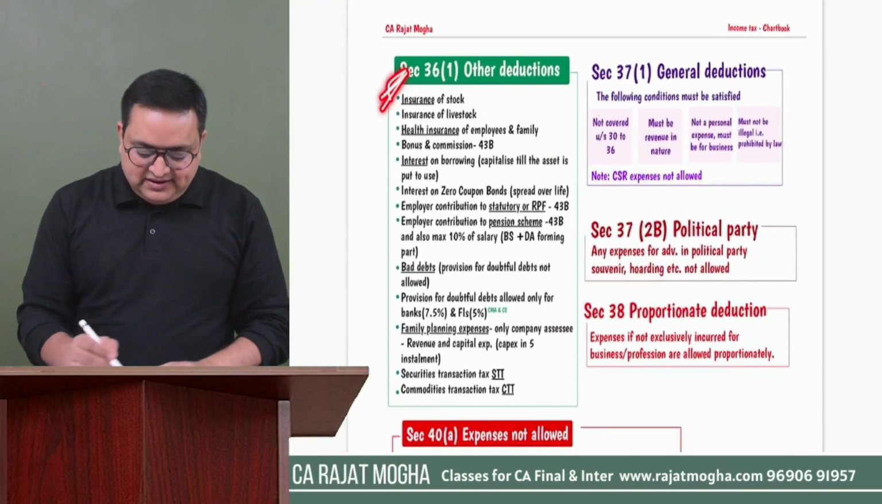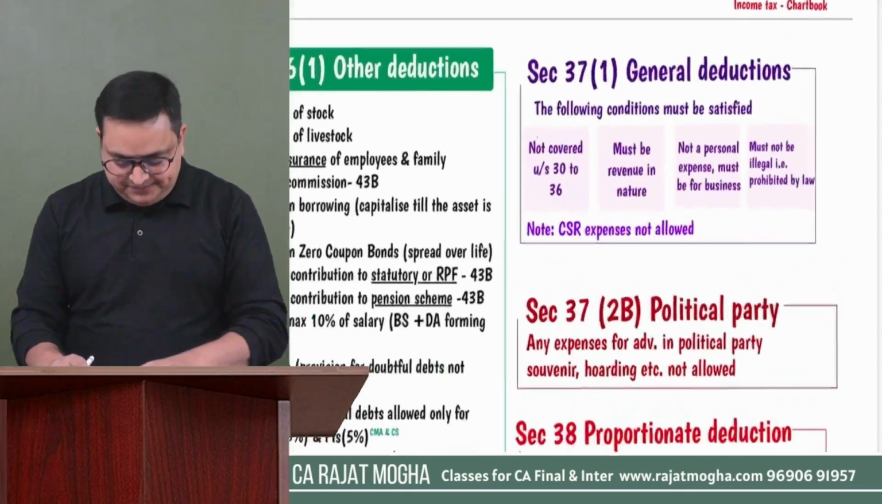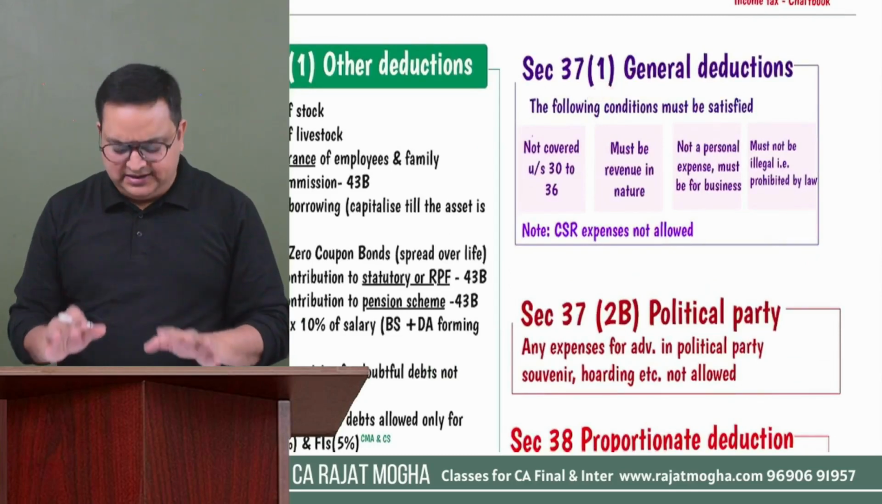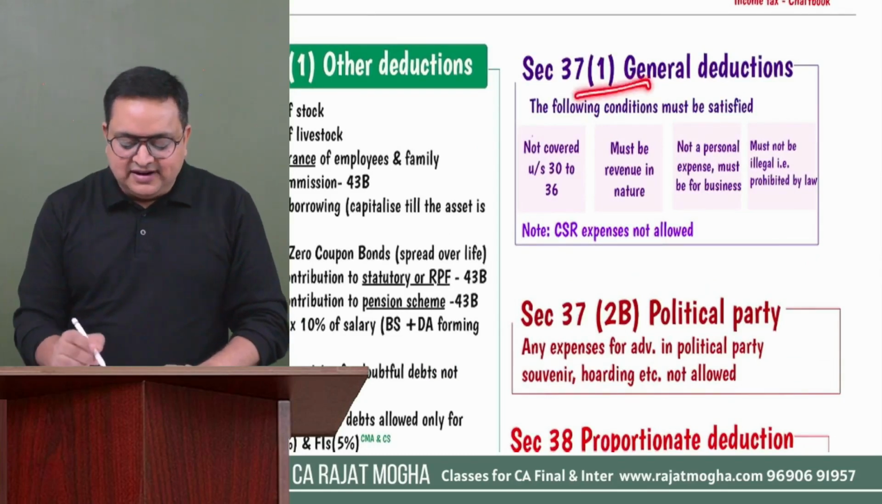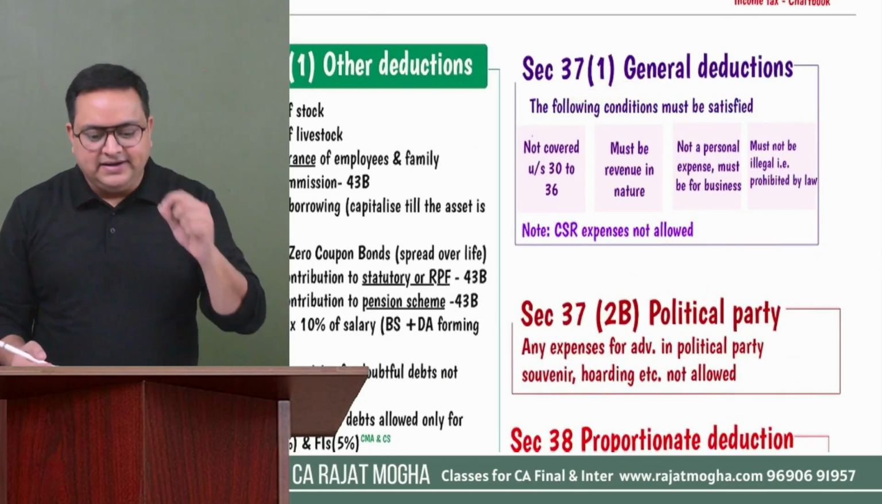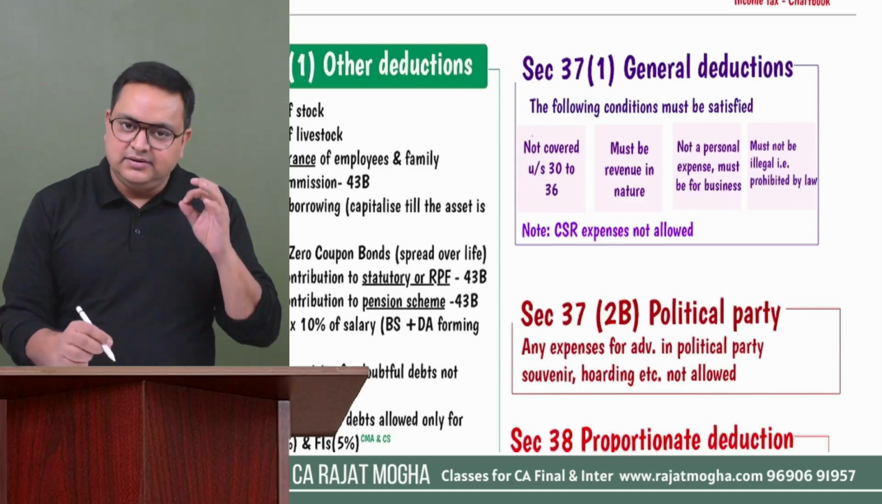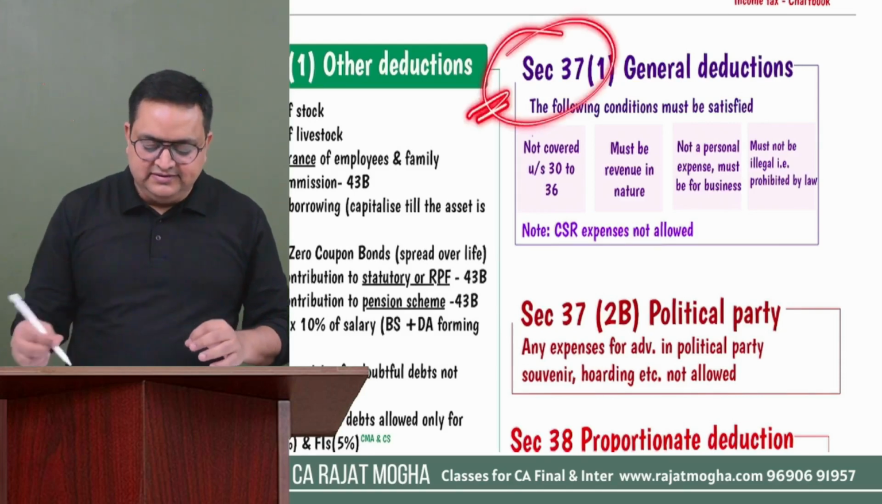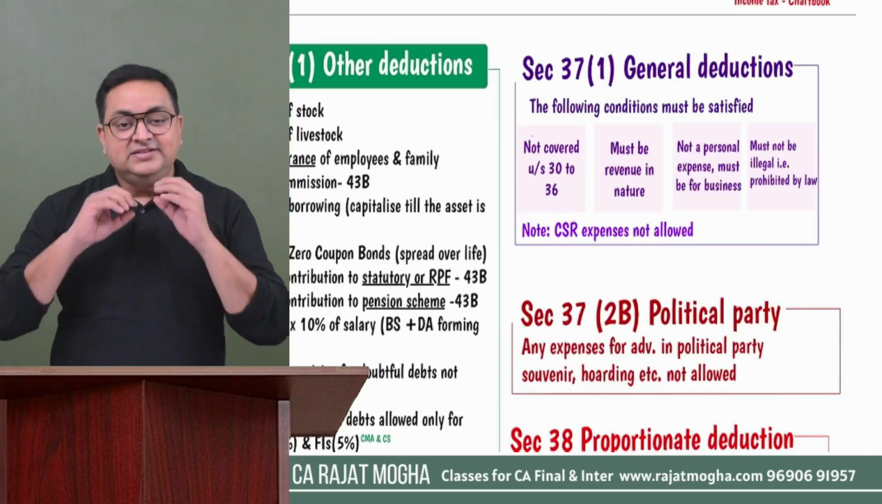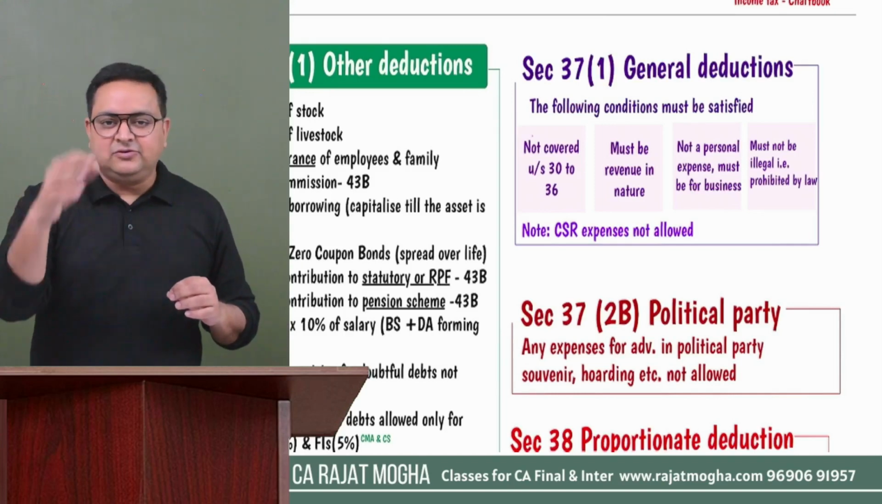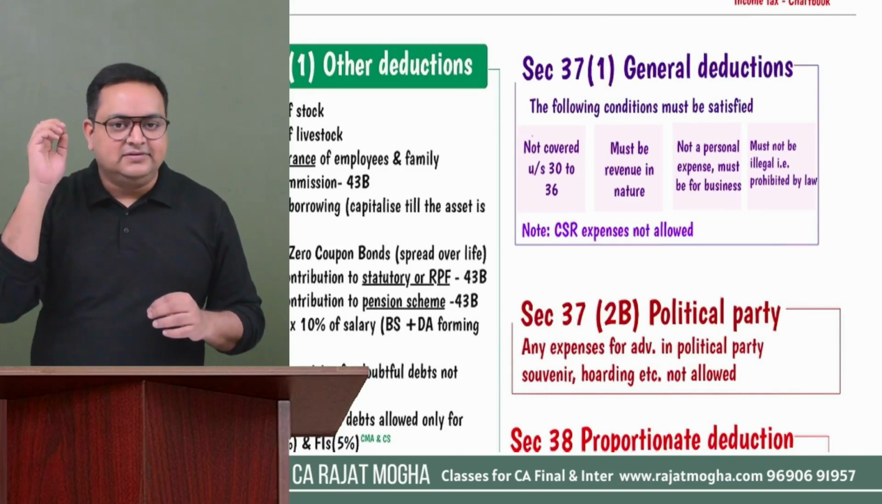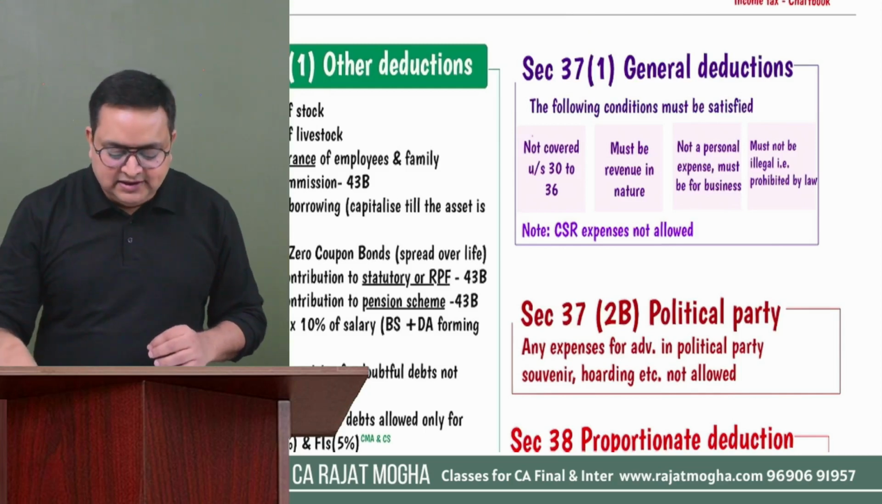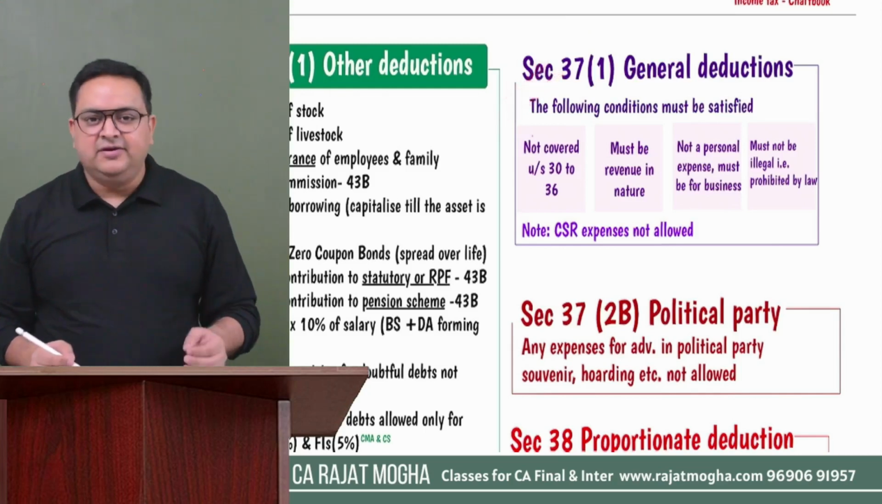Okay, so this was section 36. Then section 37, specifically it is 37(1), but take it as 37. 37 is a general deduction. I tell you that practically more than 90% of expenses are allowed under this section 37. It's a general deduction. It will not give you any list of expenses, but it will give you certain conditions. If those conditions are satisfied, then those expenses are covered under section 37.